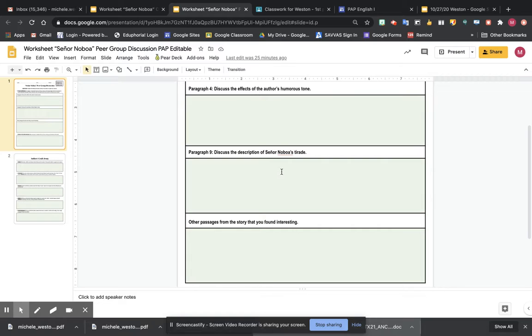Paragraph 9, discuss the description of Senor Noboa's tirade. So when he gets angry and goes off onto his workers, discuss that. Discuss the description. What does that look like? What happens? And then any other passage in the story that you found interesting and you would like to discuss, go ahead and write your response here.